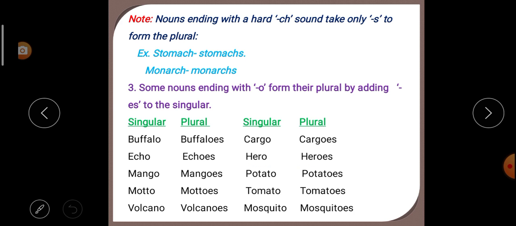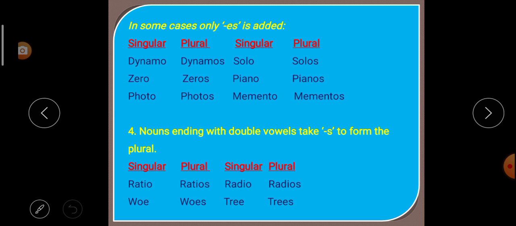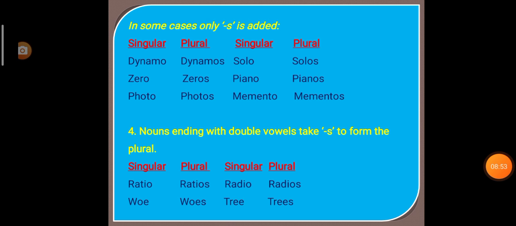So some of the nouns ending with o form their plural by adding es to the singular, or when we add es to the singular it becomes plural. Next, in some cases only s is added. Only s is added.